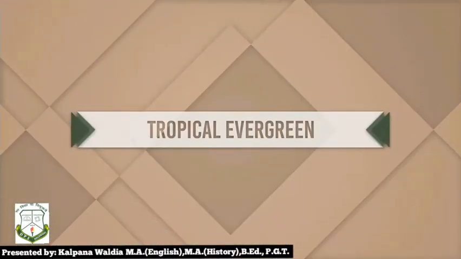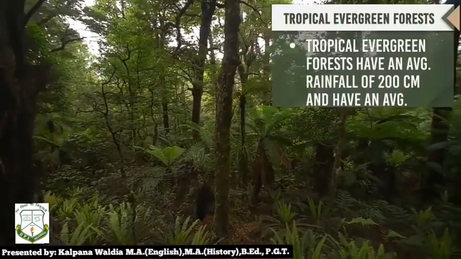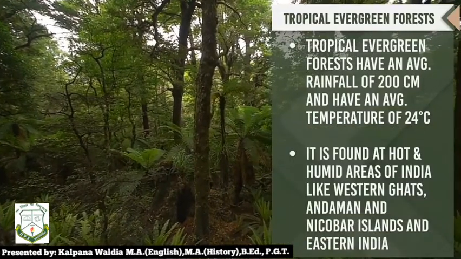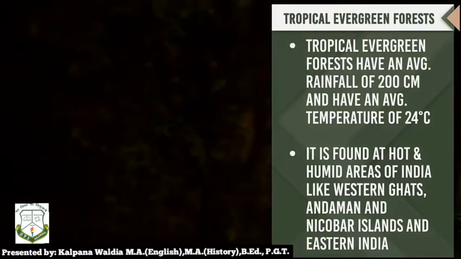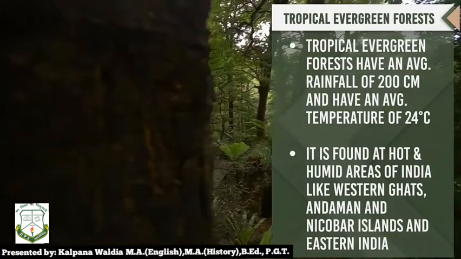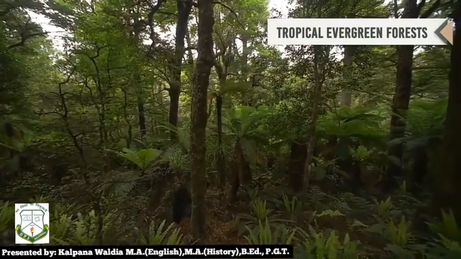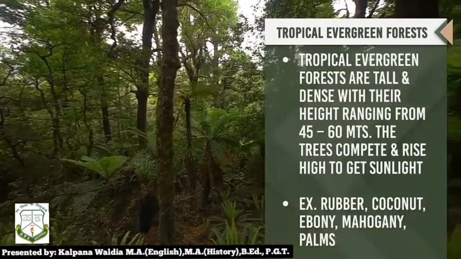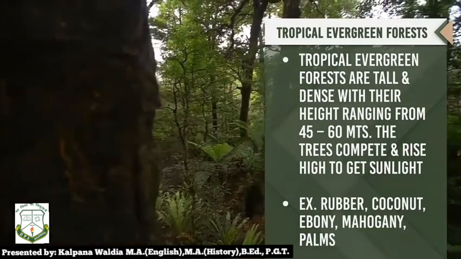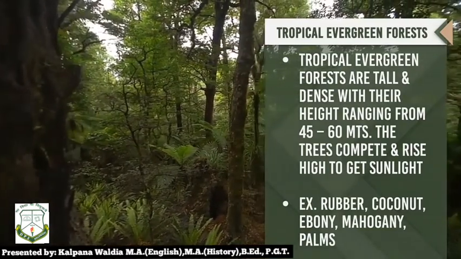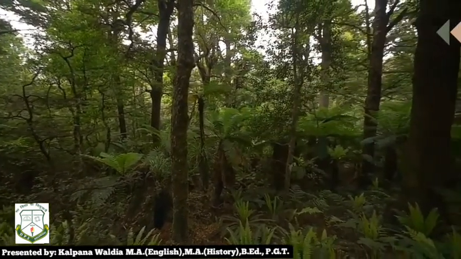Now let us see the features of tropical evergreen forest. Tropical evergreen forests have an average rainfall of 200 cm and an average temperature of 24 degrees Celsius. It is found at hot and humid areas of India like Western Ghat, Andaman and Nicobar and Eastern Ghats. These forests are tall and dense with their height ranging from 45 to 80 meters. The trees compete and rise height to get sunlight. For example, rubber tree, coconut tree, ebony tree, mahogany and palm trees.